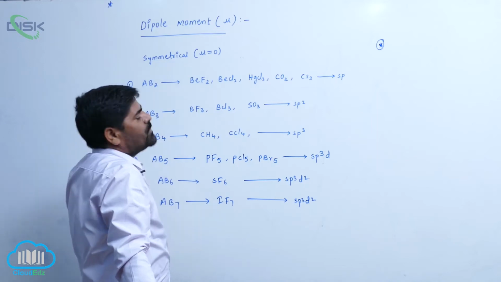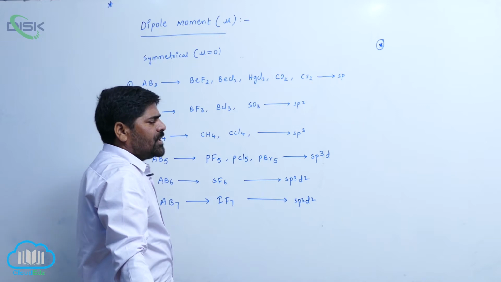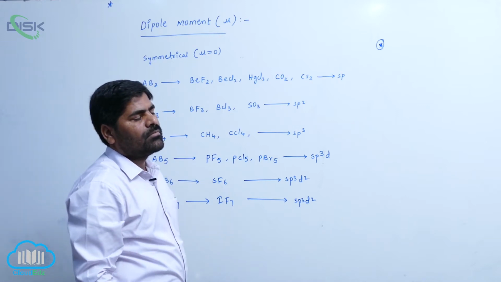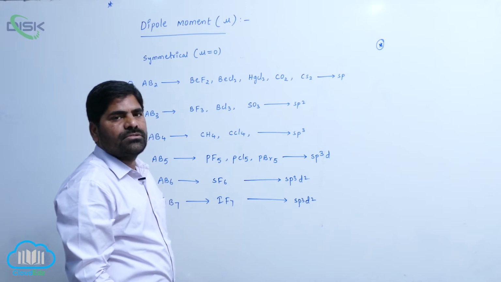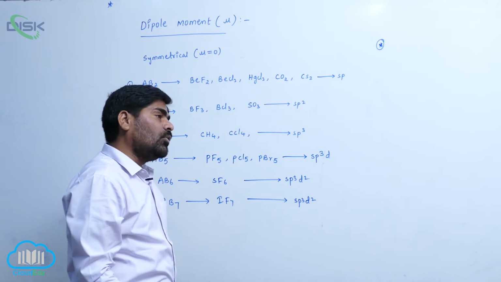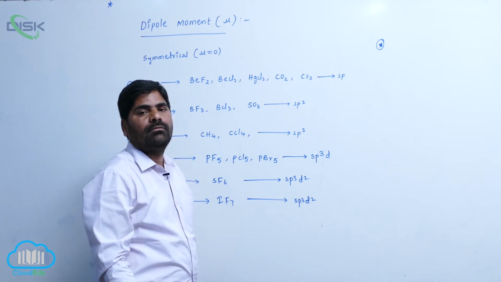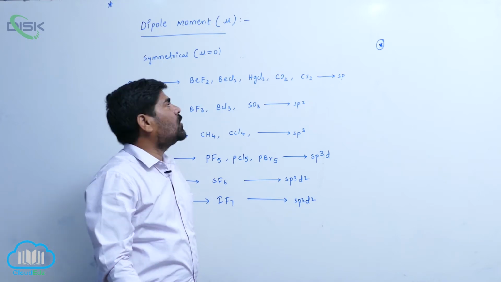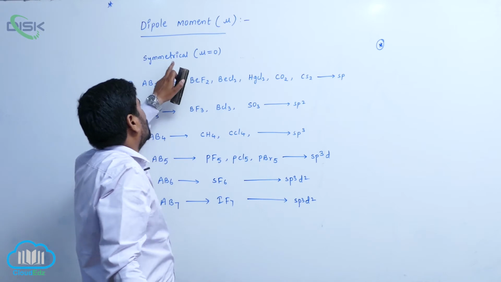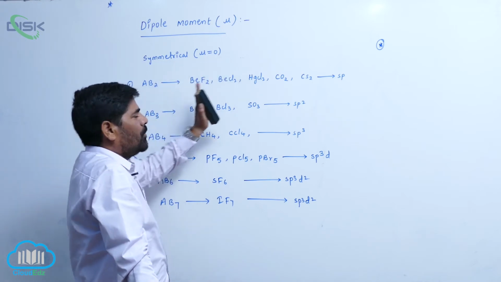Symmetrical molecules means shape is equal to the shape of the molecule, or the molecule having an appropriate shape or appropriate geometry. Such molecules are known as symmetrical molecules. For such molecules, mu value is always 0, that is, dipole moment is 0.